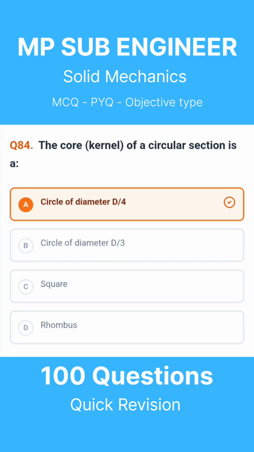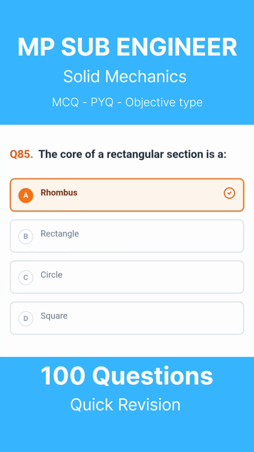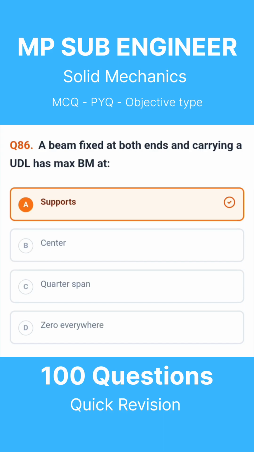Question 84. The core kernel of a circular section is a. The correct answer is circle of diameter d divided by 4. Question 85. The core of a rectangular section is a. The correct answer is rhombus. Question 86. A beam fixed at both ends and carrying a UDL has maximum BM at. The correct answer is supports.